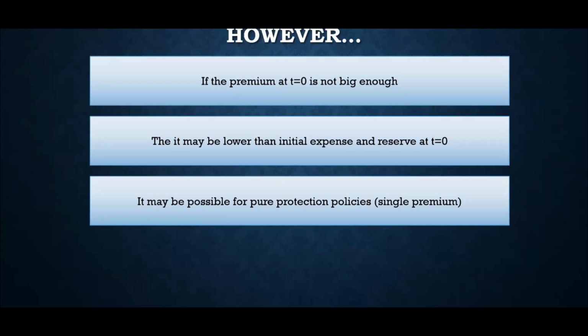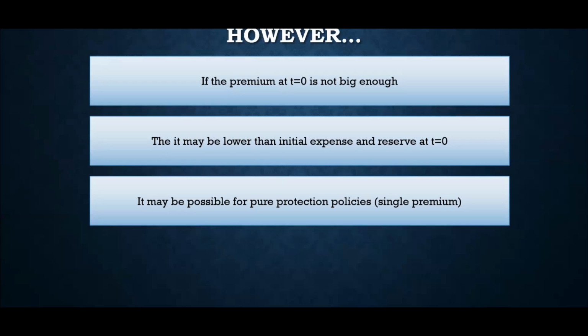So in that case, it depends on the company approach, right? Some companies have the premium captured in the calculation of the T0 reserve, but when they are calculating the new business strain, the premium is not captured. So it is just the reserve at T equal to 0 plus initial expense. Once again, in that methodology as well, the new business strain exists, right? So if you are asked this question in an interview, whether new business strain exists for a single premium policy, your answer should be depends, right? And how it depends, you have to explain using this formula, right? Whatever approach that company has followed, depending on that approach, the new business strain can exist or may not exist.